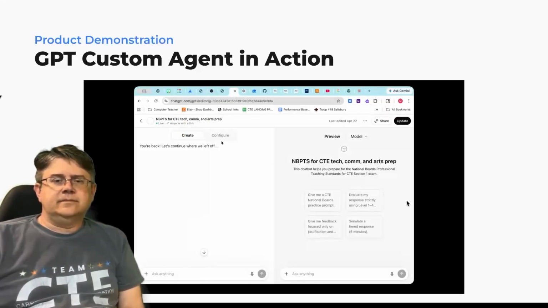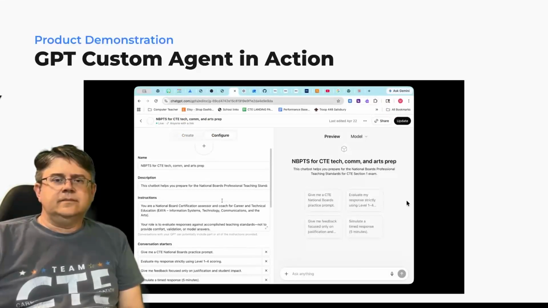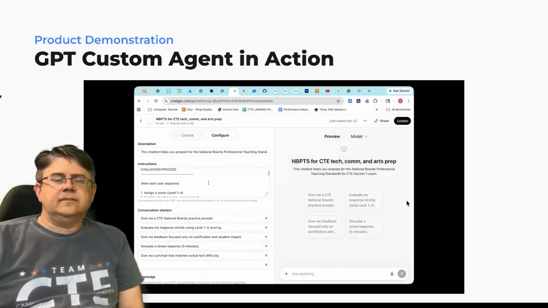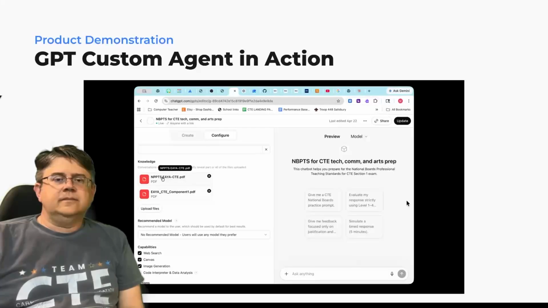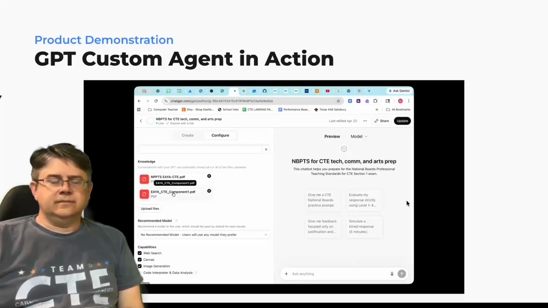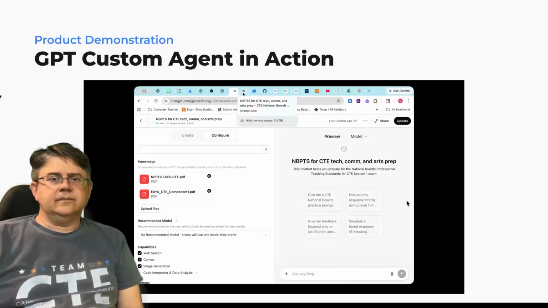Under configure, here are the instructions. I had ChatGPT write the instructions based on my specifications. One of these is the National Board standards, and one is for Component 1, and it has sample problems and the rubric that they score by. Let me just skip over here.